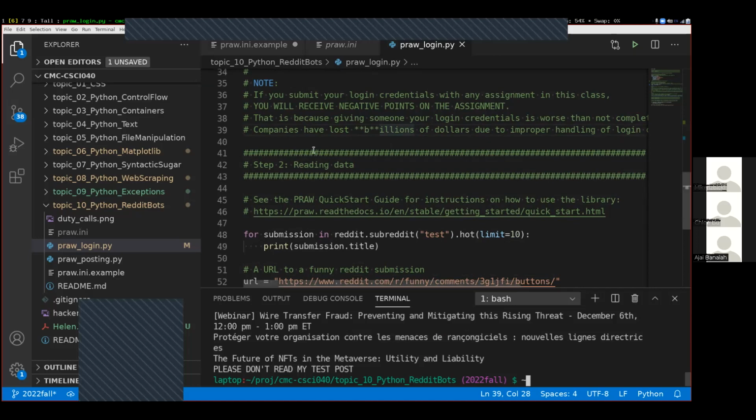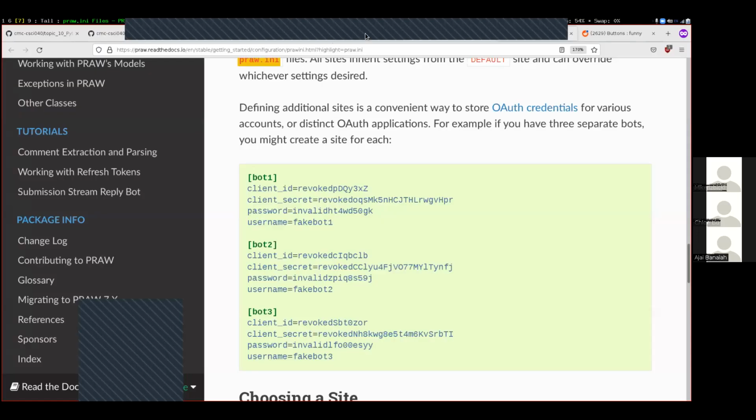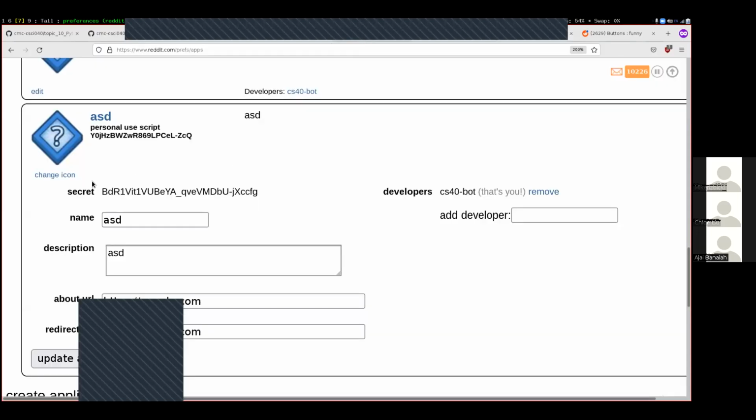Question is, what's the difference between the client ID and the client secret? Over here, this thing up here is your client ID. The thing that is close to your user ID is your client ID, and your client secret is this thing labeled secret down here. Good question. Any other questions?